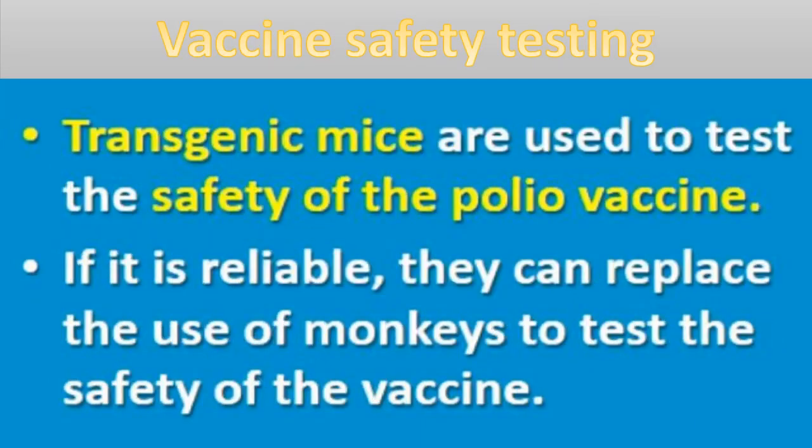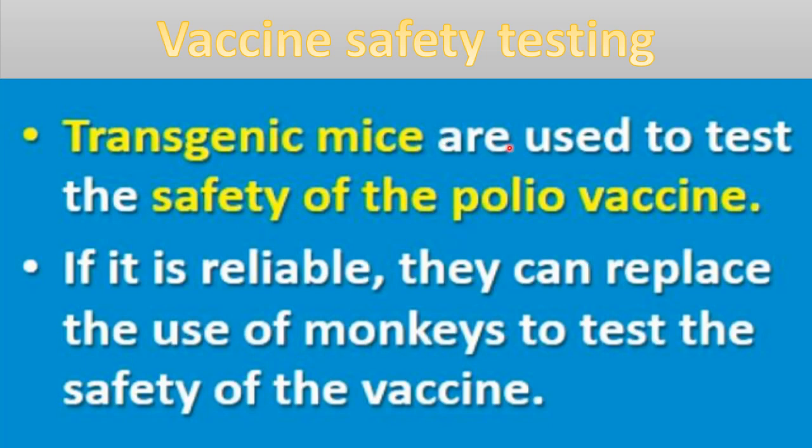Next is about vaccine safety testing. We can use these transgenic animals for testing the safety of vaccines which are prepared. Like transgenic mice are used to test the safety of polio vaccine. If it is reliable, means if it is not having any side effect, any type of reaction, they can replace the use of monkeys.